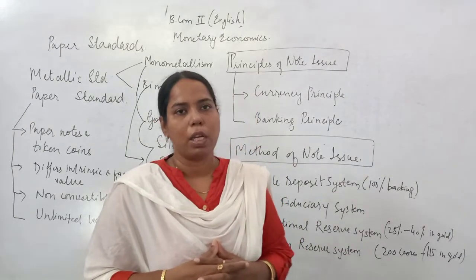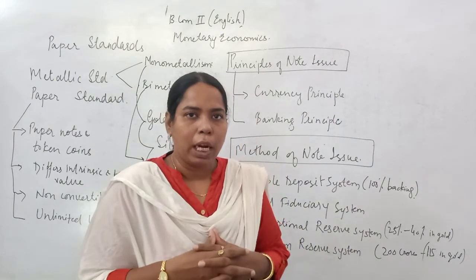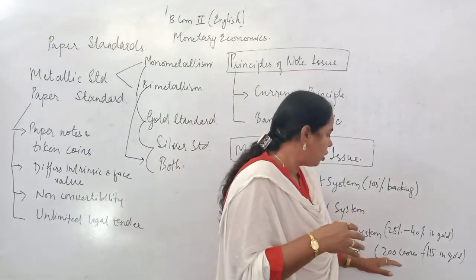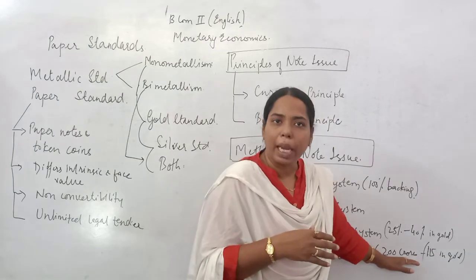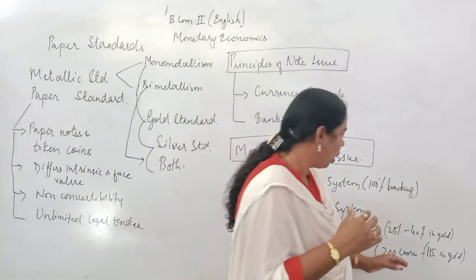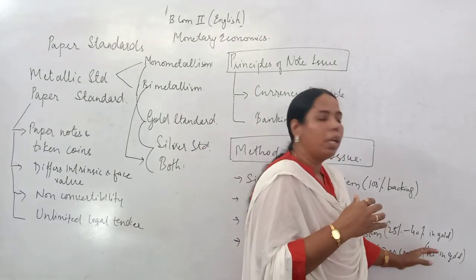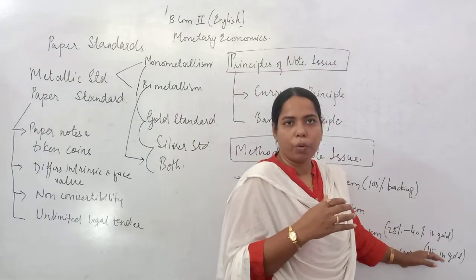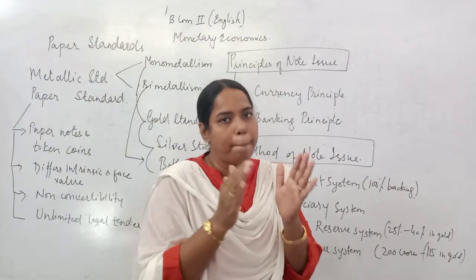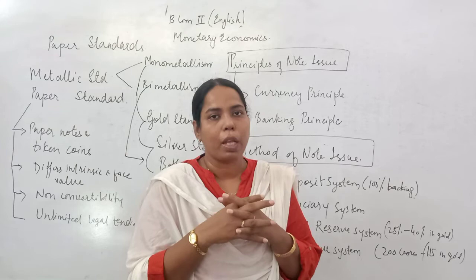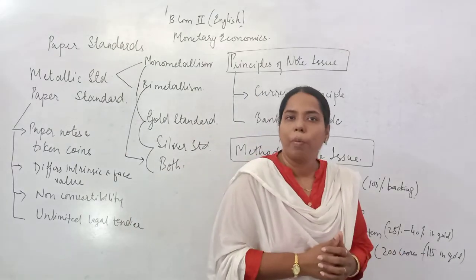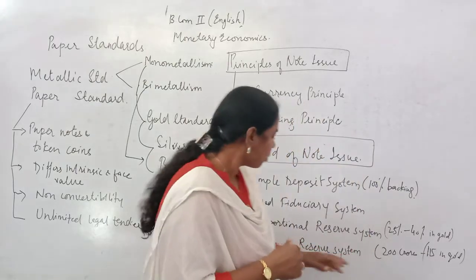Under it, 200 crore of reserves are to be kept for issuing currency notes. Of that 200 crore, 115 crore is in the form of metallic reserve, that is gold, and the rest is in government approved securities.